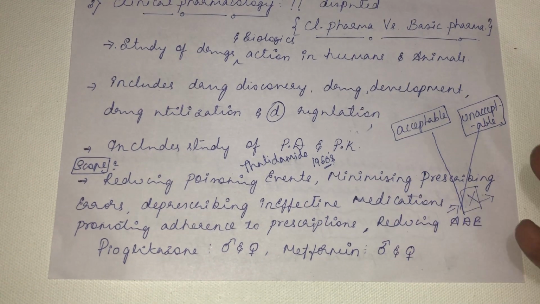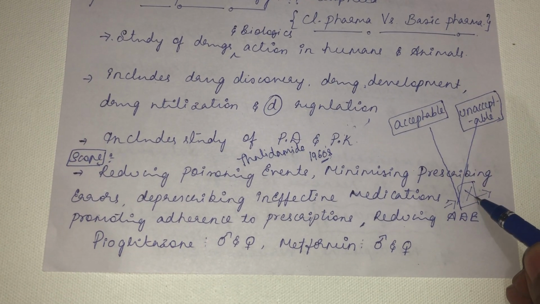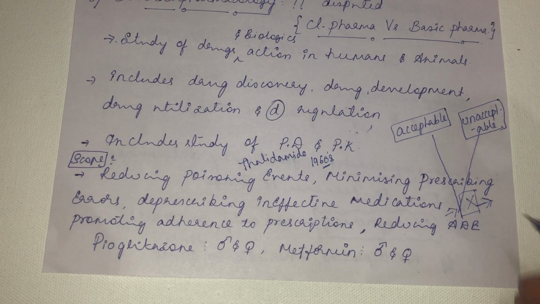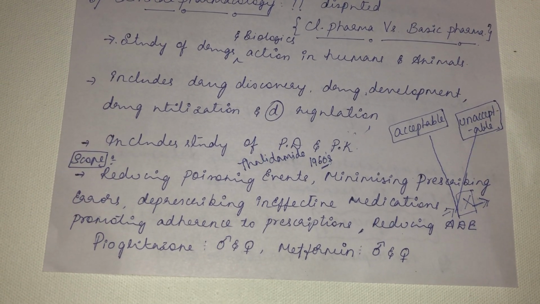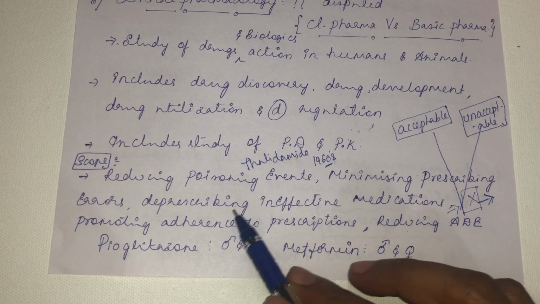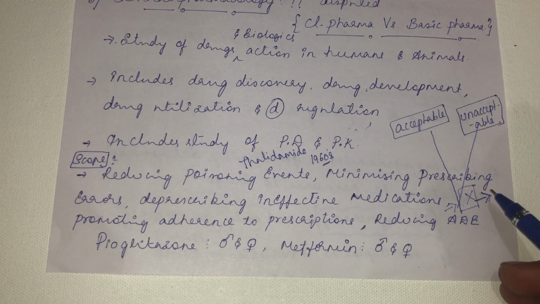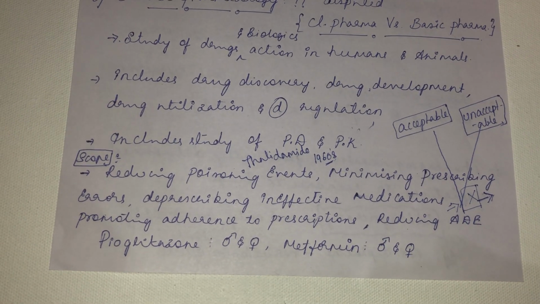For example, if you are rampantly using ceftriaxone against coronavirus infection, but it is found ineffective against the coronavirus infection, what is the need of using this drug? Then you should not prescribe this ineffective medication. Cost-effectiveness wise and effectiveness wise, you de-prescribe such ineffective medication.